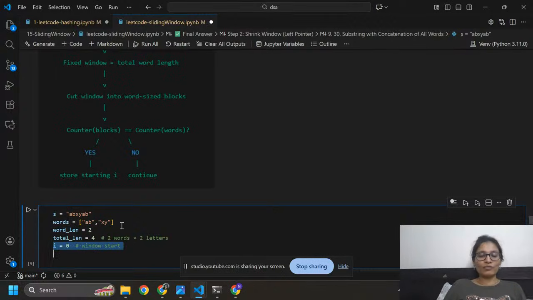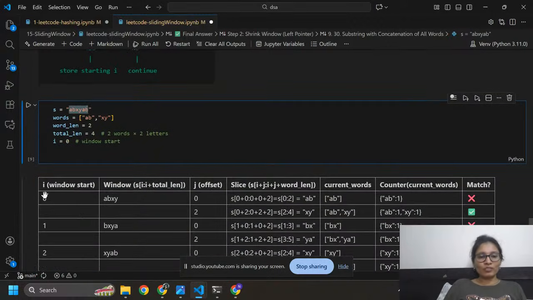So we are going to find the permutation of these words inside this s. Here the window starts from i equals 0, and the window equals abxy. You can write s[i : i + total length].